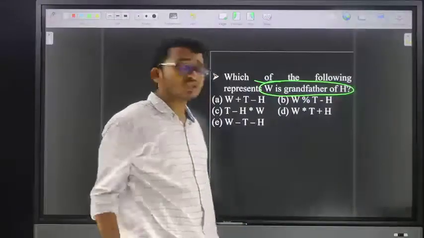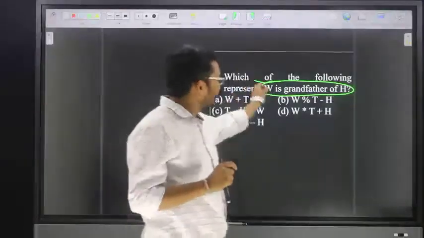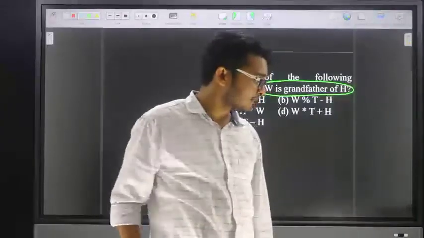What is the answer? Friends, don't solve using the general method. Take that logic and then try to solve. See here: W is grandfather of H means W is compulsory male. Take this and then try to solve.